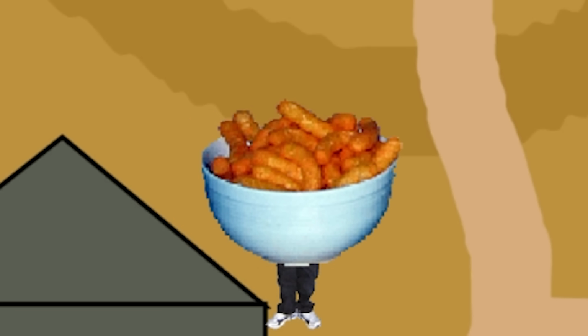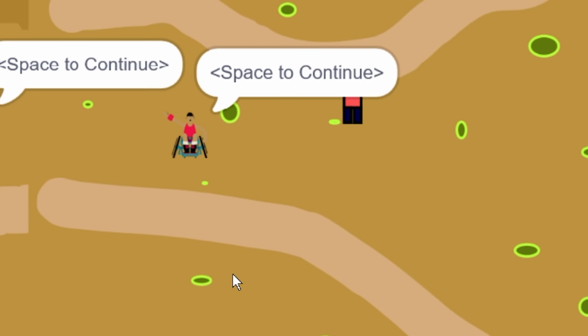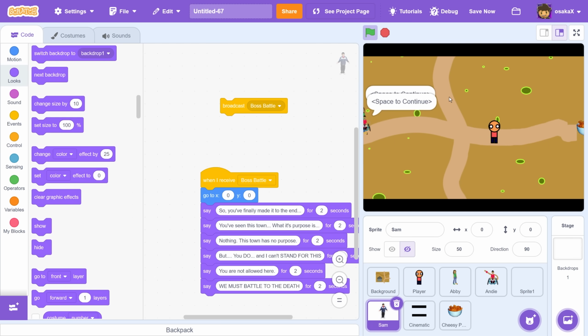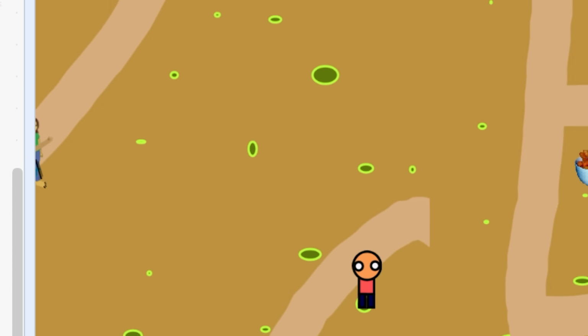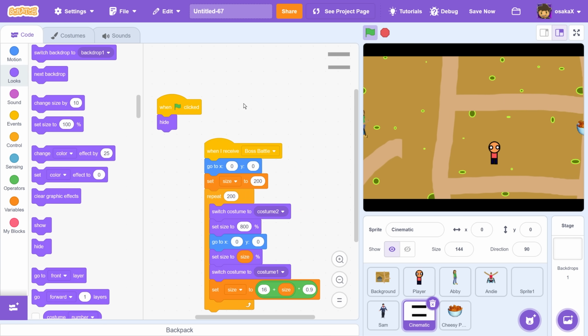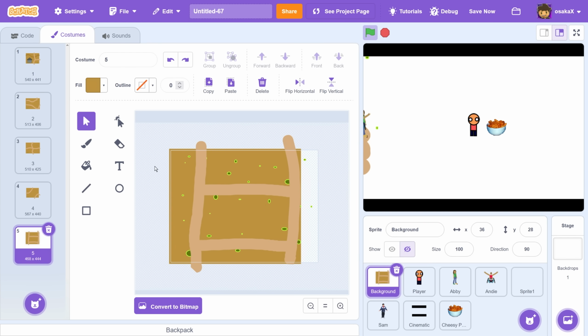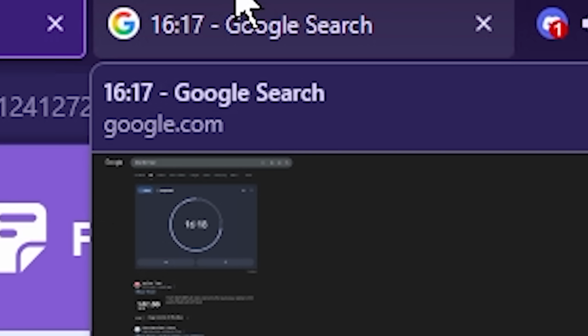Cheesy puffs are perfect, actually. I have to walk past all of this. And I still need to put some more NPCs in there. Jeez, this is actually so long. I'm still walking. How long is this a level? Why can't I copy and paste? I'm pressing Control-C, Control-V. Hello, Scratch. Scratch, are you okay? 16 minutes left.